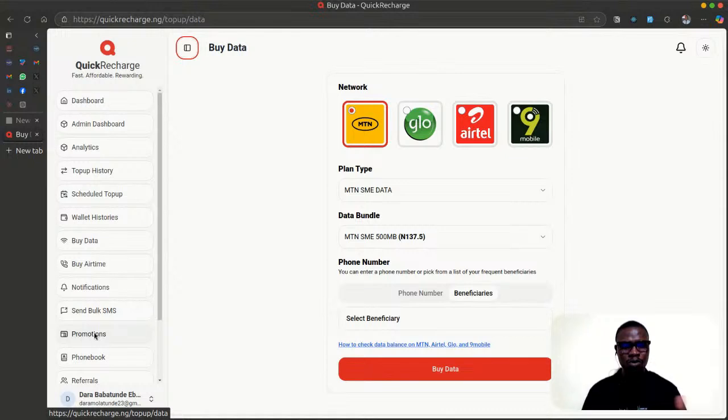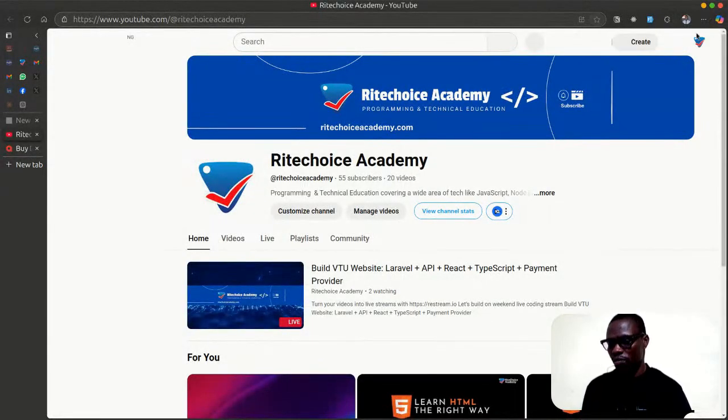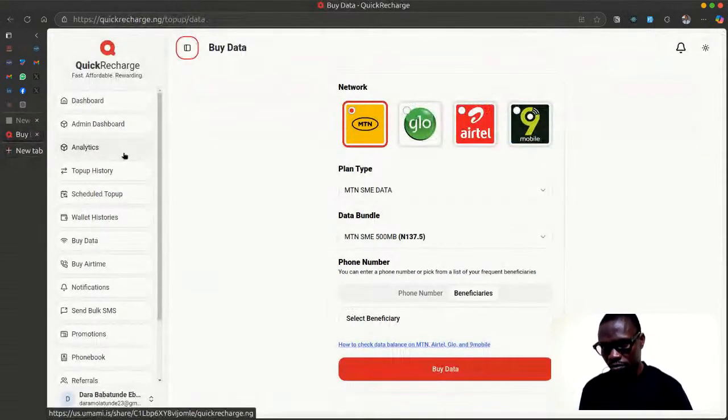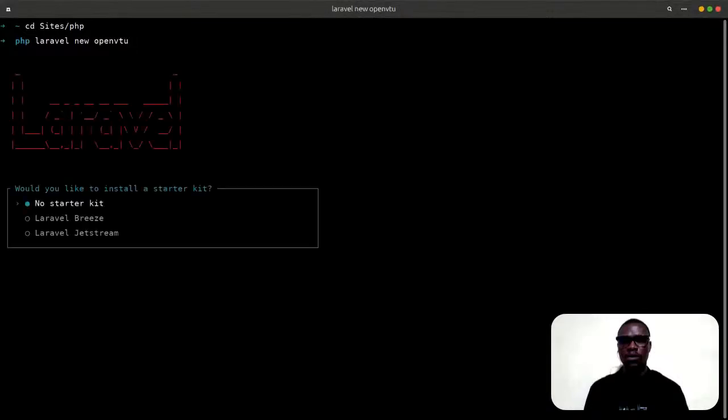So now, what do we do? Let's just open our terminal. If you're familiar with Laravel very well, we just want to install a fresh Laravel application here. So let me cd to, and now let's say laravel new. What should we call our application? Let's say open VTU, because it's going to be open.